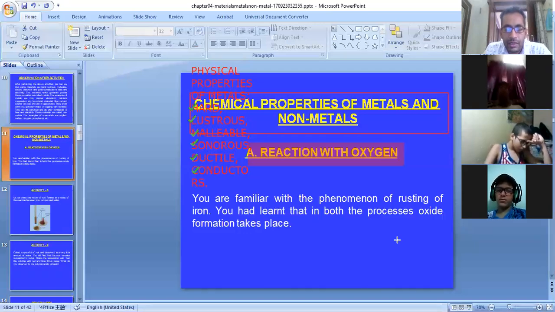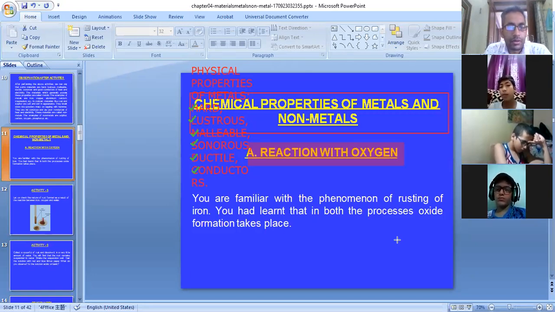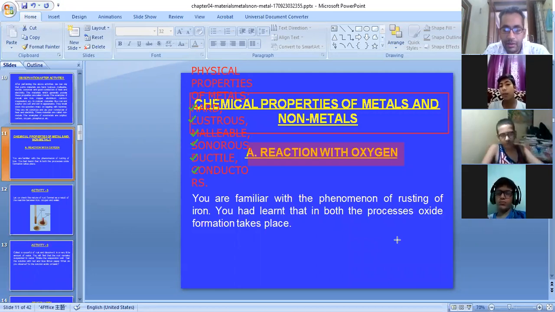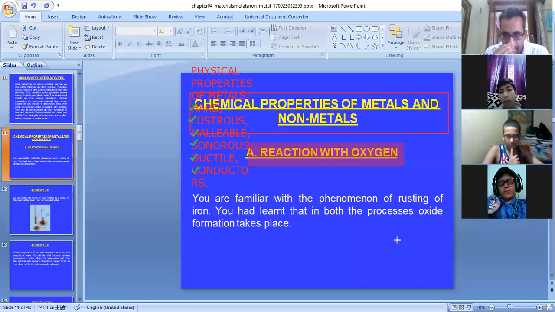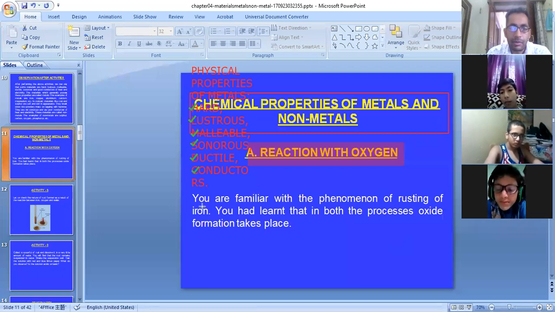So you might have seen that if you are having iron gates in your house, they are painted with lead oxide. They are painted with paint. Why is it done so? So that we can avoid the contact with oxygen. When they react with oxygen, they get rusted out. Let us see this in great detail in the coming slides.